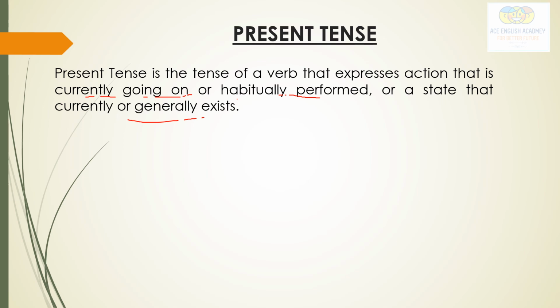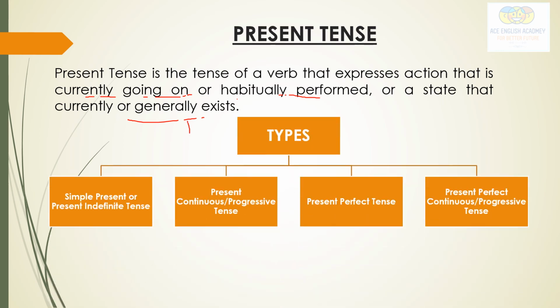Before that, let's move on. See here, these are the four types of present tense: simple present, or we call it present indefinite tense, present continuous, or present progressive tense, present perfect tense, and present perfect continuous tense, or we call it present perfect progressive tense.